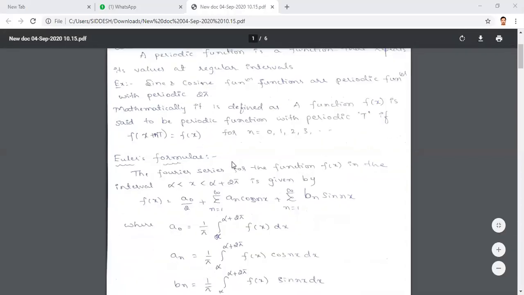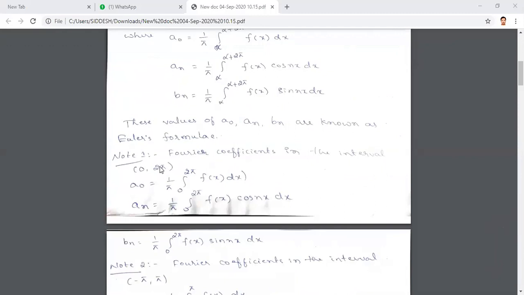Function in the interval 0 to 2π, then the Fourier coefficients will be given by a₀ equals 1 by π integral over 0 to 2π f(x) dx, and aₙ will be 1 by π integral over 0 to 2π f(x) cos nx dx, and bₙ equals 1 by π integral over 0 to 2π f(x) sin nx dx.